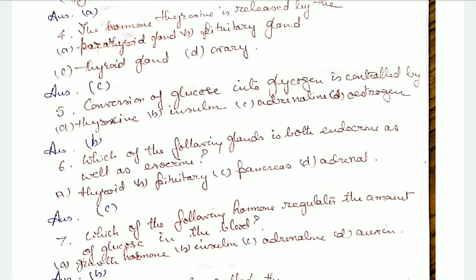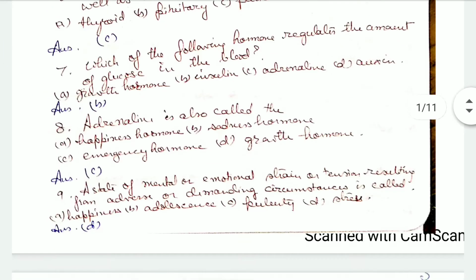Which of the following glands is both endocrine as well as exocrine? It is thyroid, pituitary, pancreas, or adrenal. The answer is pancreas. It behaves both as an exocrine gland as well as an endocrine gland. Which of the following hormones regulates the amount of glucose in the blood? Growth hormone, insulin, adrenaline, or auxin? It is insulin.